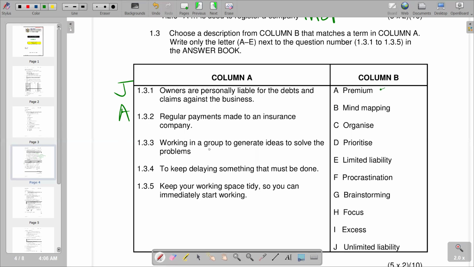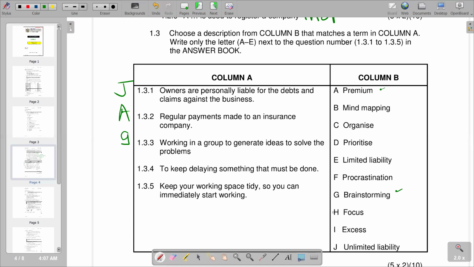1.3.3, working in a group to generate ideas to solve problems. According to the responses, that is brainstorming, which is our G. Moving on to the next one: to keep delaying something that must be done.